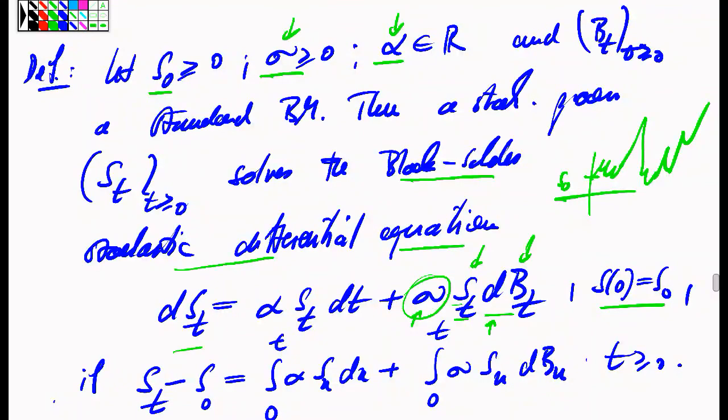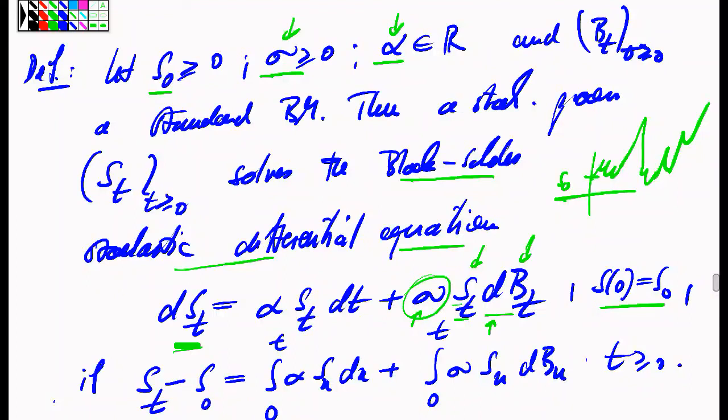So that's my slightly improved non-deterministic model of the evolution of a stock price. And that's the Black-Scholes stochastic differential equation. It is called a stochastic differential equation, as we had already discussed at the beginning of this section on stochastic analysis. It's called a stochastic differential equation because it describes or tries to identify or single out a certain dynamics for S, here is stock price dynamics, by providing a rule for its infinitesimal increments, for the infinitesimal changes of this quantity.